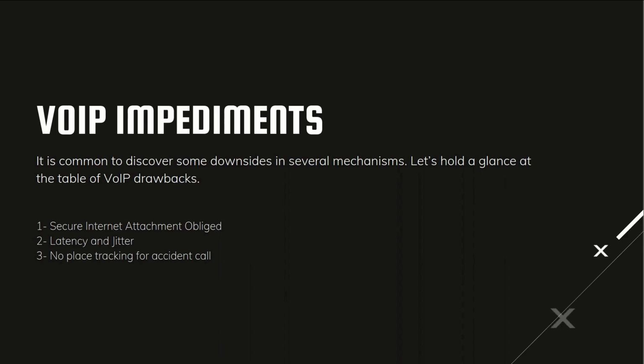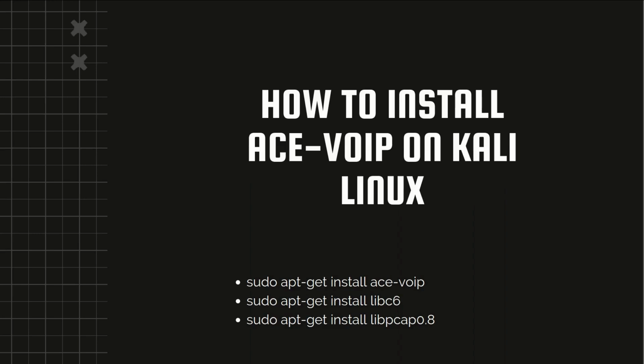Now moving to the next slide, how to install ACE VoIP on Kali Linux. But before that, I must say this about ACE supporting. ACE discovers the VoIP corporate directory using Cisco Unified IP phones.